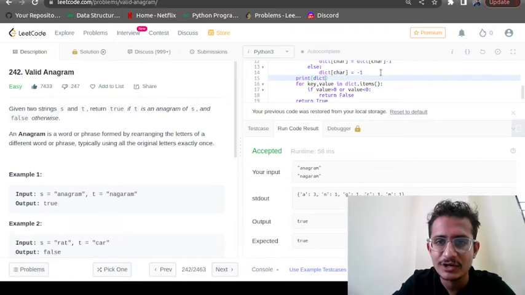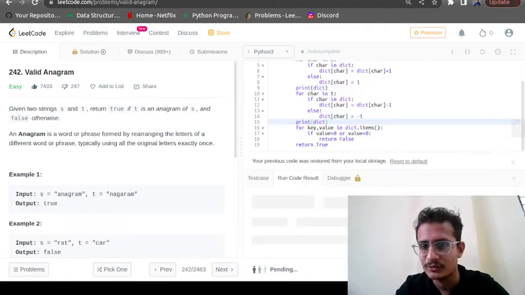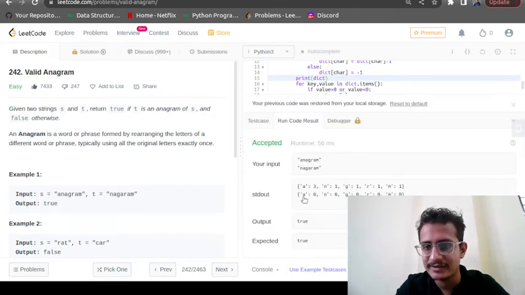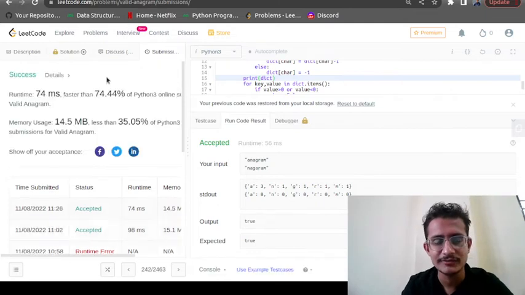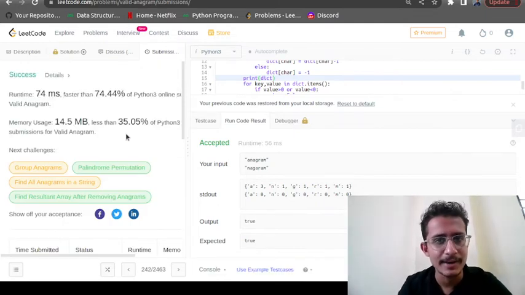This time everything will become 0 because we have reduced the count. So our condition is true. If you submit the question, you will see that it has been passed. So this is one of the approaches.